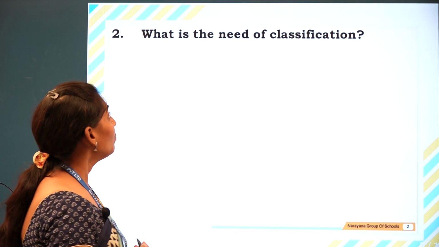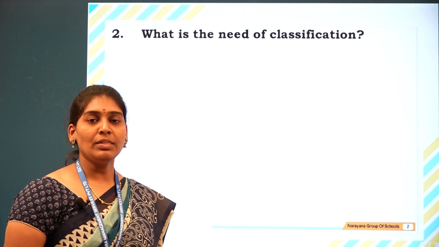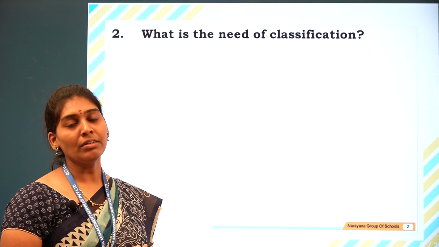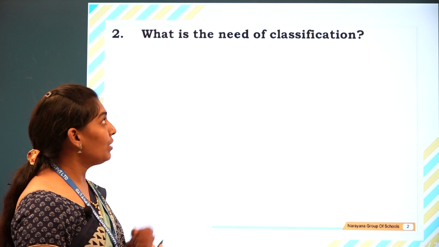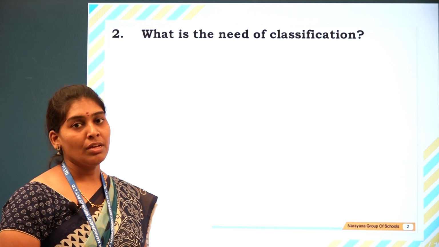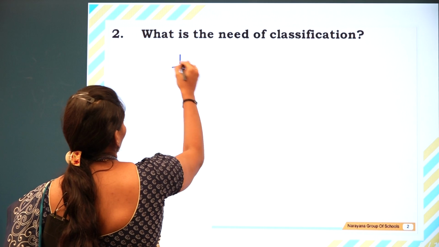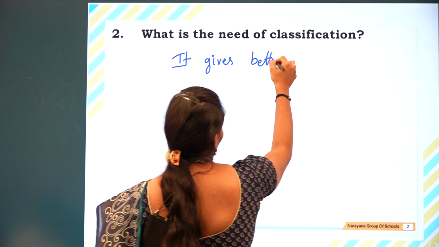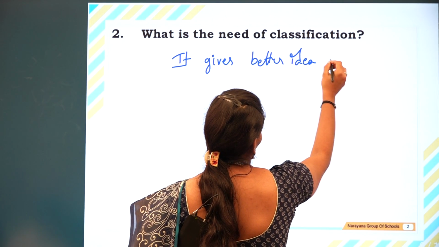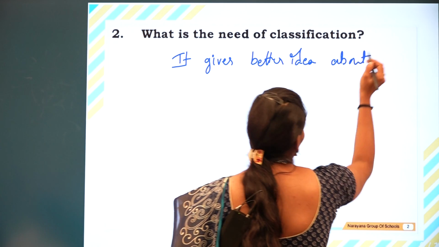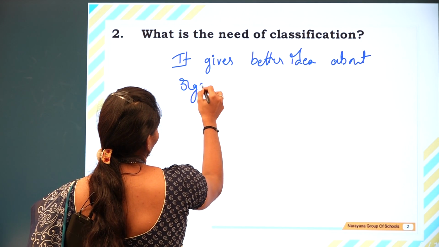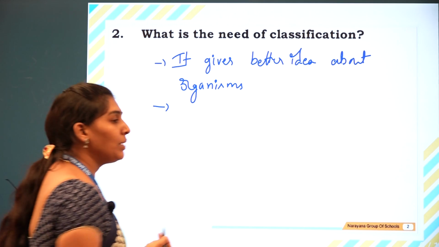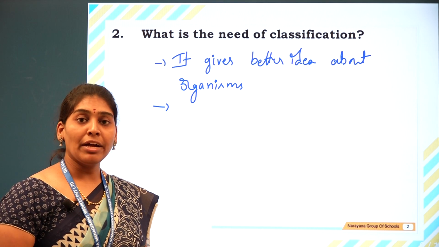The next question is, what is the need of classification? What is the meaning of classification? The arrangement of organisms in a systematic manner is called classification. So why do we have to classify the organisms? It gives a better idea about organisms.